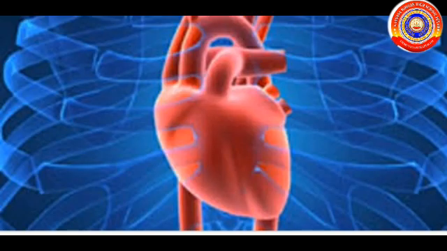Next, we discussed the human heart. The heart is the center of the blood circulatory system. The heart pumps blood to all parts of the body. The size of the heart is the size of one's fist. The heart is protected inside the thorax by ribs. The heart is situated between the lungs. The heart is covered with a double-layered membrane called pericardium. The human heart has 4 chambers.